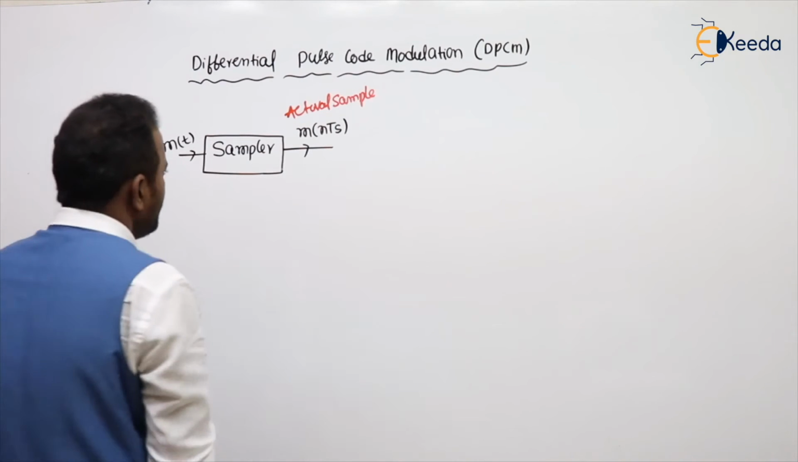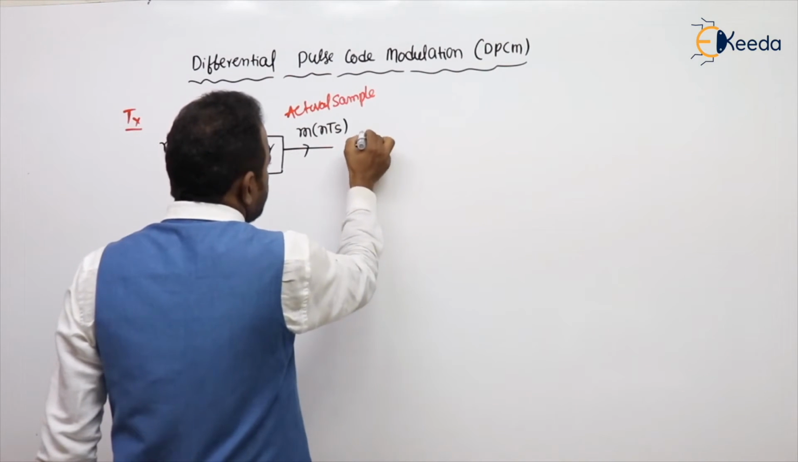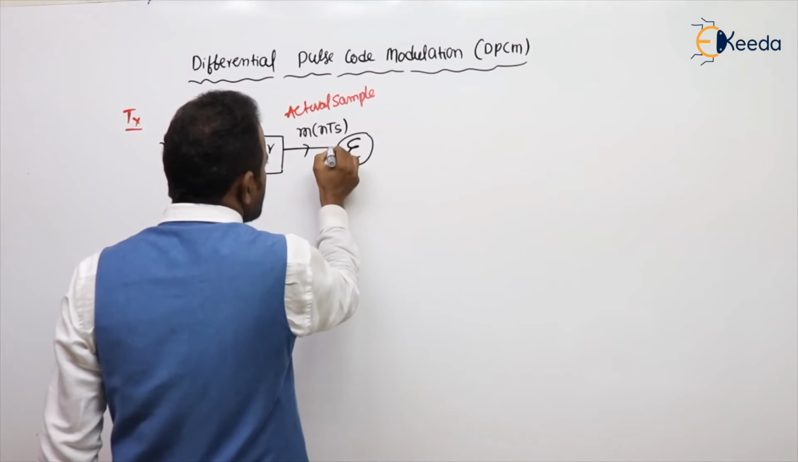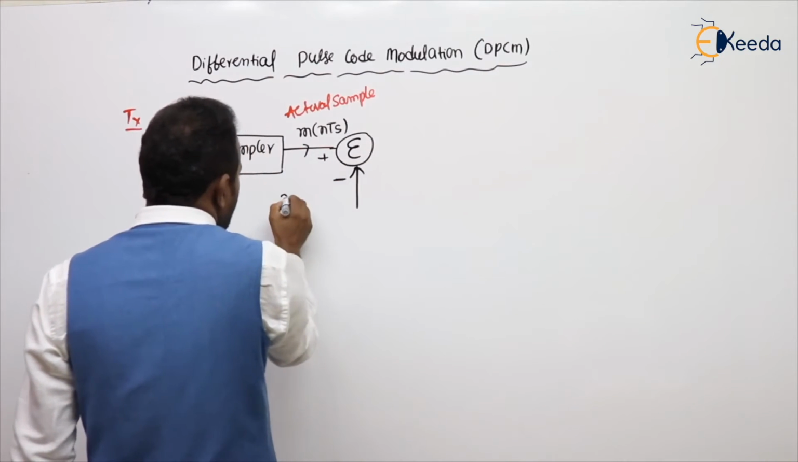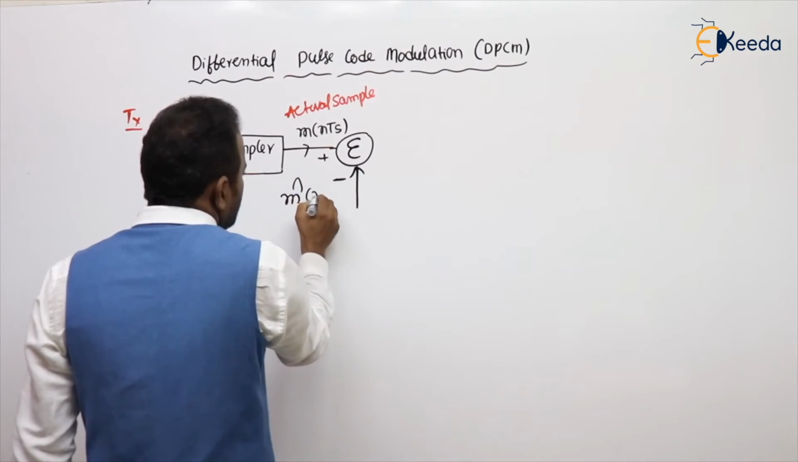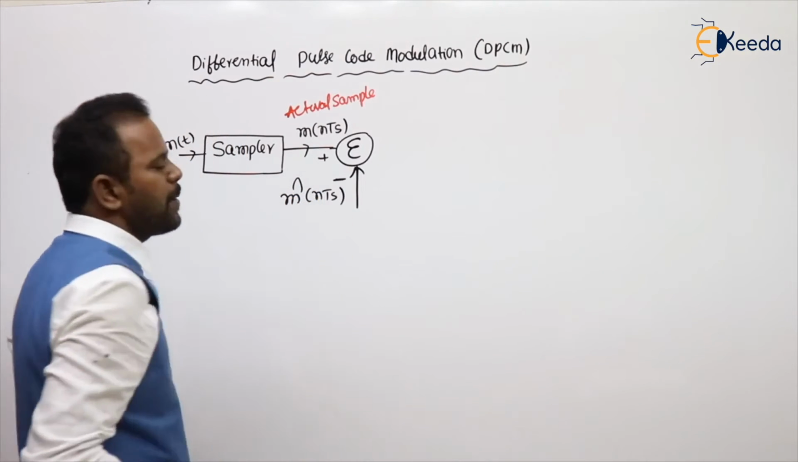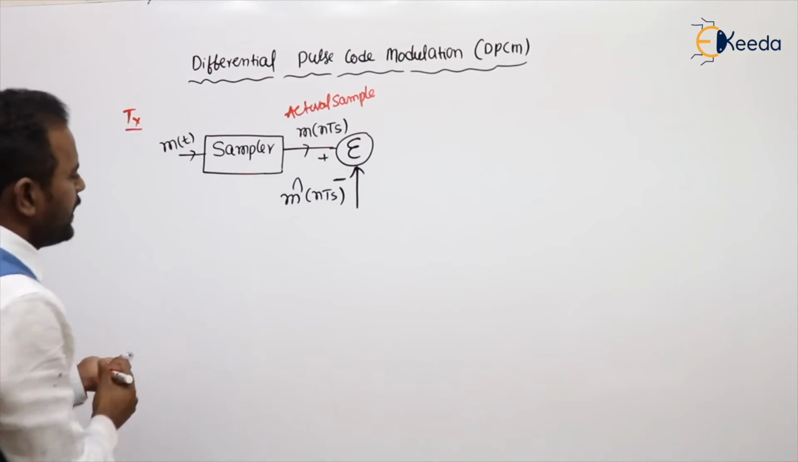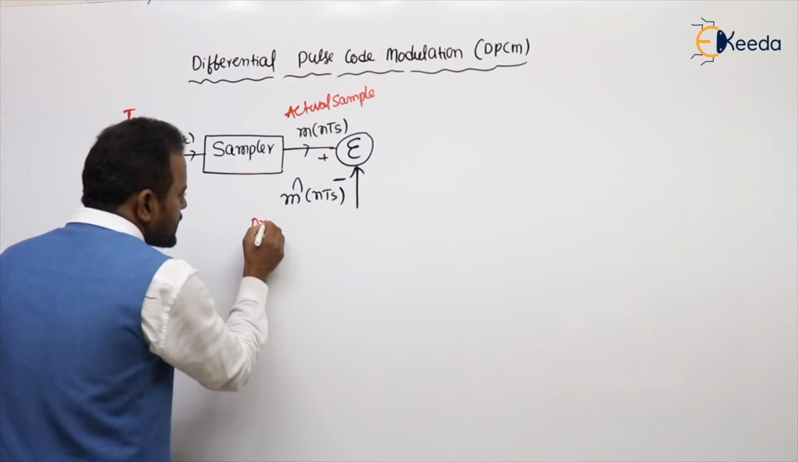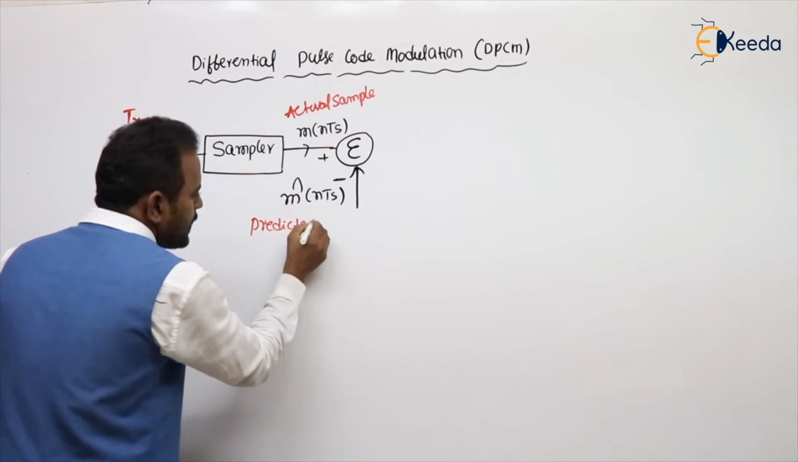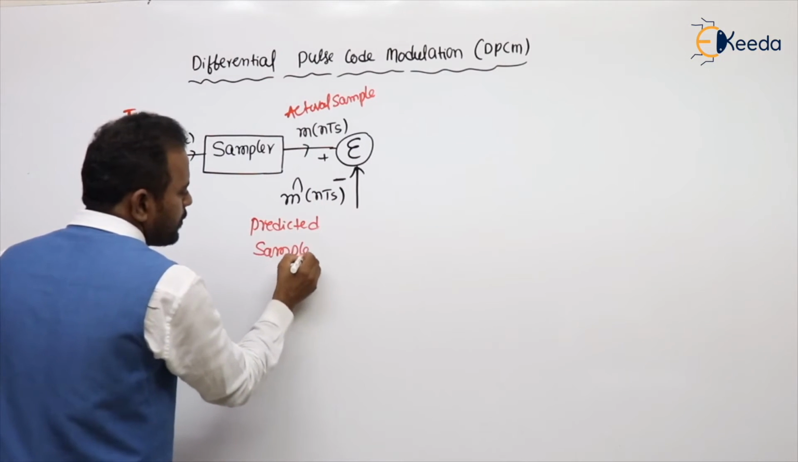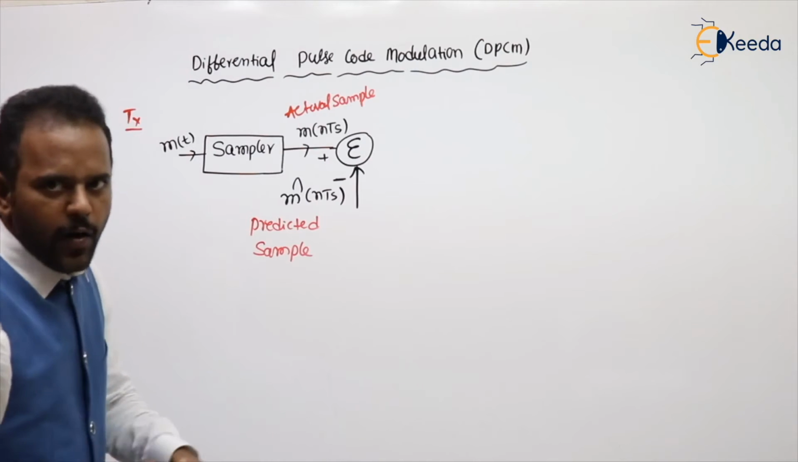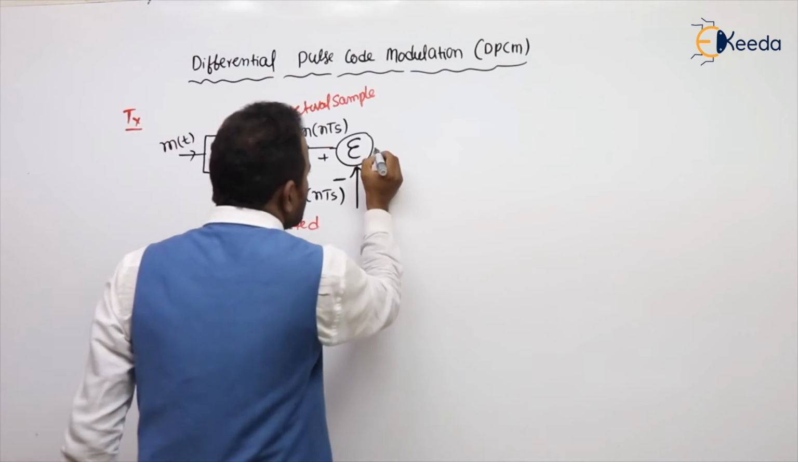Next we are having a summer. This input is positive only. Another one will come from the prediction filter, that is negative, which I am representing as m cap of nTs, just a notation. Here m cap of nTs is the predicted sample. Now, what are we taking for quantization?